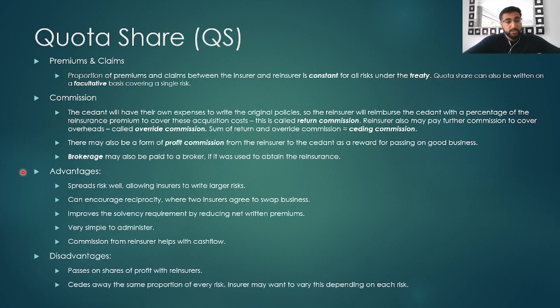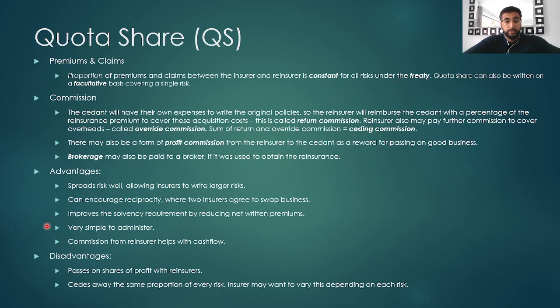In terms of the advantages and disadvantages, it spreads risk really well, allowing insurers to write larger risks. It can encourage reciprocity, where two insurers agree to swap business. It also improves the solvency requirement by reducing net written premiums.